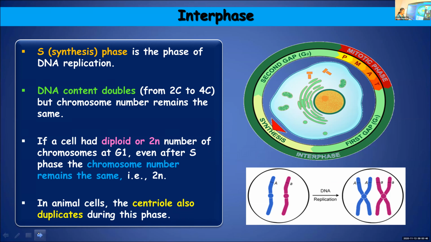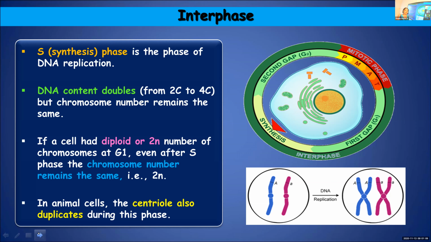So the two important changes taking place during S phase are, first, duplication of the centriole, and second, replication of DNA. Replication of DNA and duplication of centriole. When multiple choice questions are asked, such questions can come: during which stage is the DNA replication taking place?